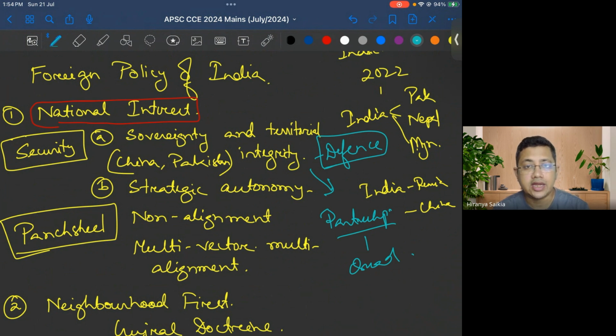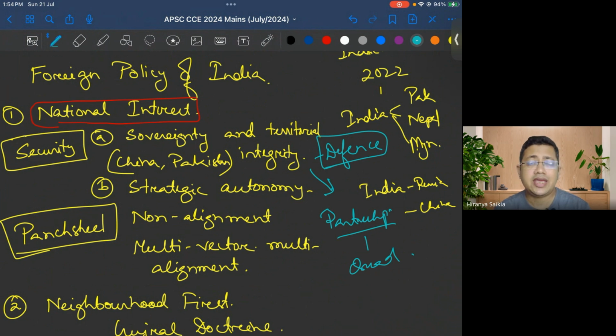Strategic autonomy means we are not in any alignment or military alliance, specifically so that whether we like it or not, we do not have to go to war because someone else does. Like the USA and Canada, they are in a military alliance in NATO. So even if Canada does not like it, it doesn't matter, they have to go along with the US. So we never support that. Our objective is that we want to keep our options open. We don't want to be in an alliance with any partner.